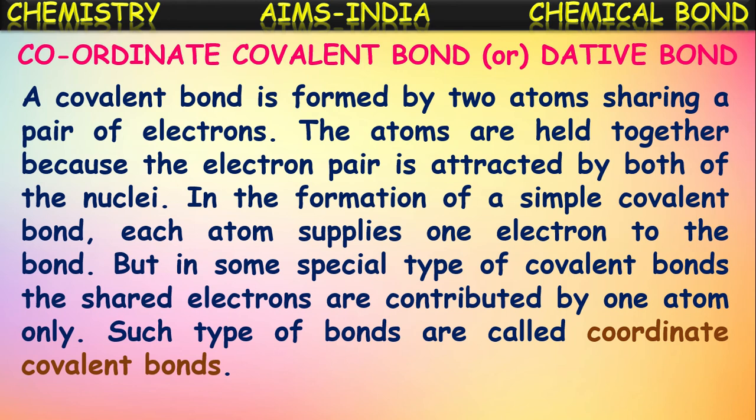We have learned about covalent bonds in the previous classes. What have we learned there? How a covalent bond is formed by mutual contribution of electrons. Each atom will supply one electron for bond formation. Thus, the two electrons are shared between the atoms and hence a covalent bond is formed. But in certain special types of covalent bonds, the shared pair of electrons is contributed by one atom only, and this pair of electrons is shared by both the atoms. Such types of covalent bonds are called coordinate covalent bonds.